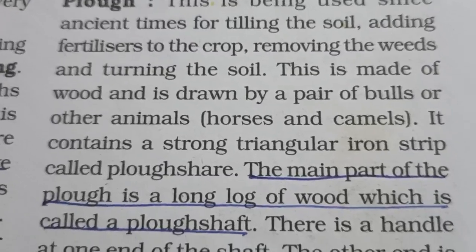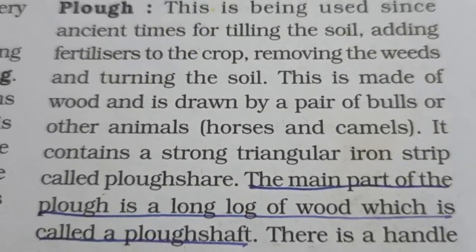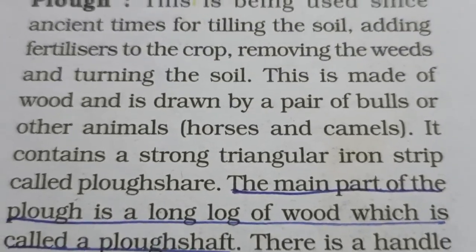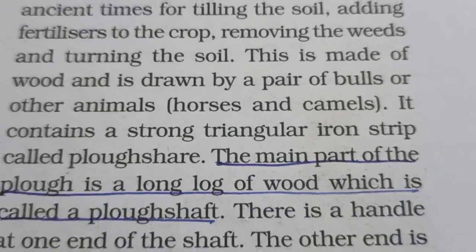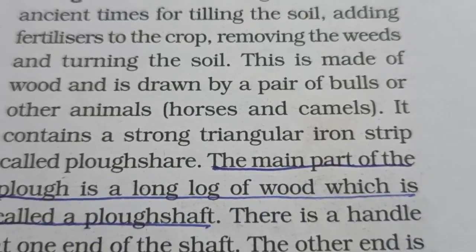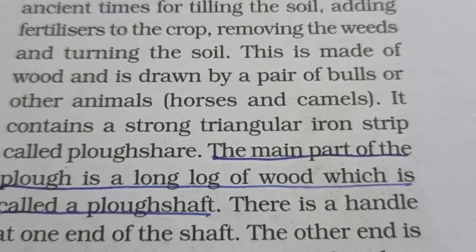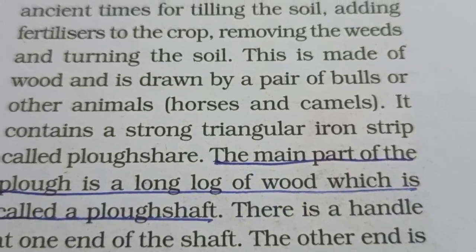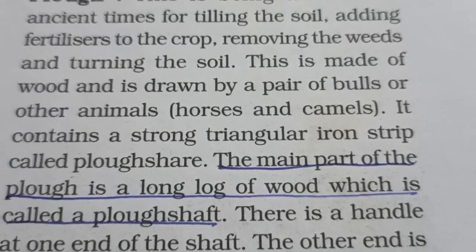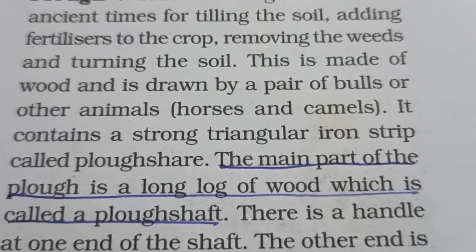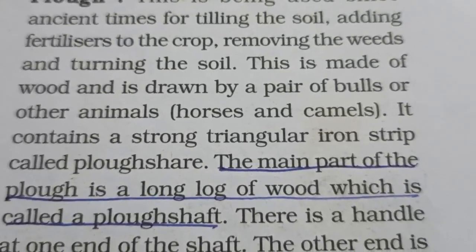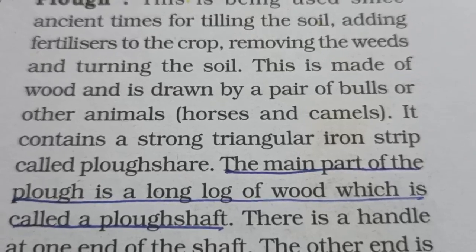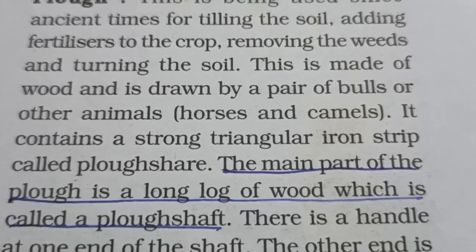Plow. This has been used since ancient times for tilling the soil, adding fertilizers to the crop, removing the weeds and turning the soil. Now what is a plow? It is made of wood and is drawn by a pair of bulls or other animals, say for example horses or camels. It contains a strong triangular iron strip called plowshare.